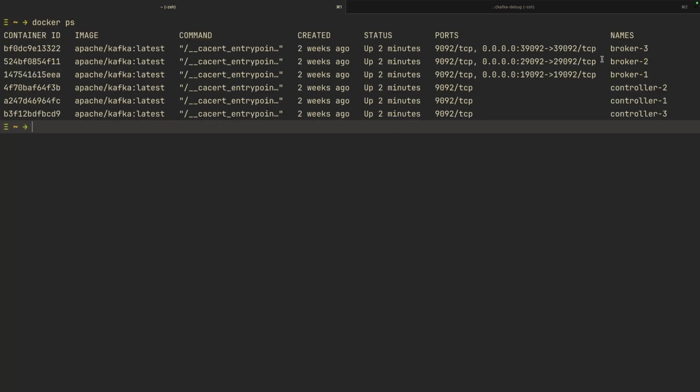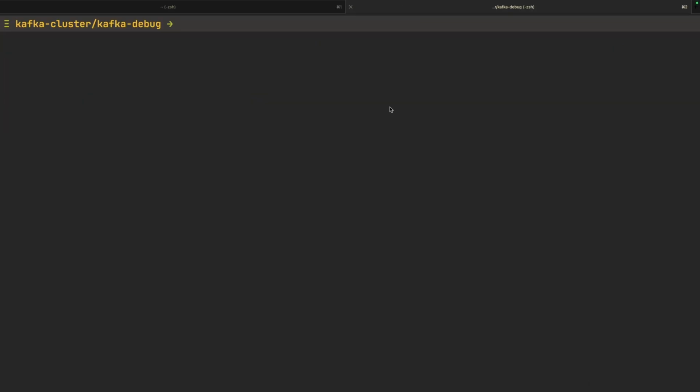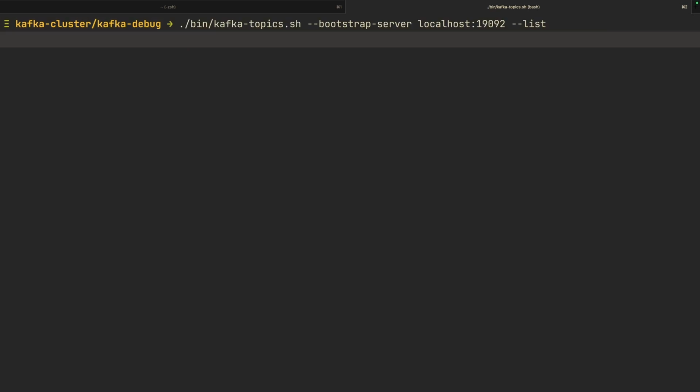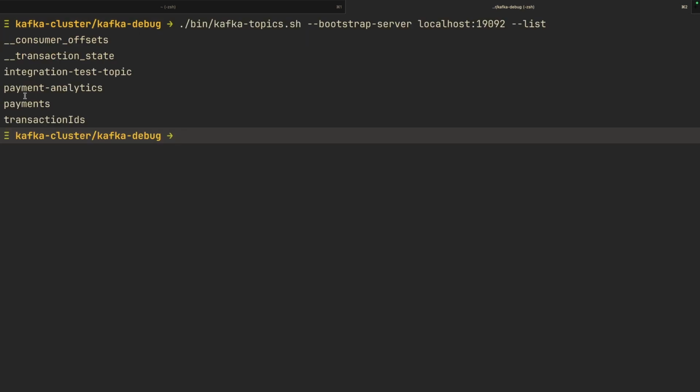So let's first check our Docker PS and see our cluster. You see, we have 3 brokers and 3 controllers. One of the things we are going to do first is to check how many topics we have. For example, by running this command, I can see I have payment analytics already, I have payments, and then I have transaction. First, let us delete everything.